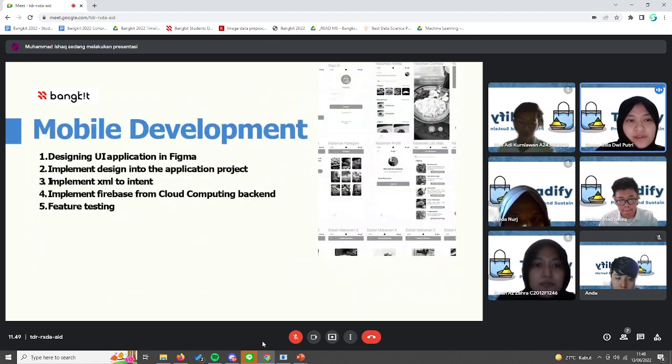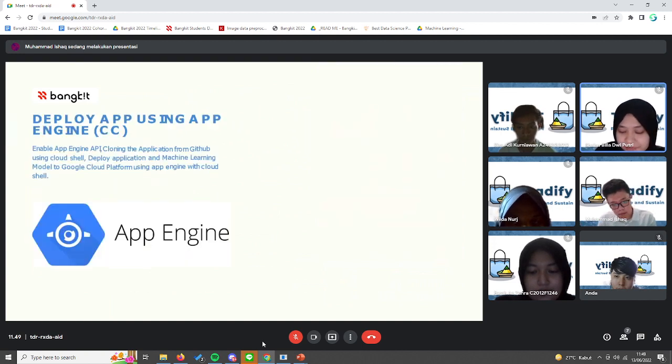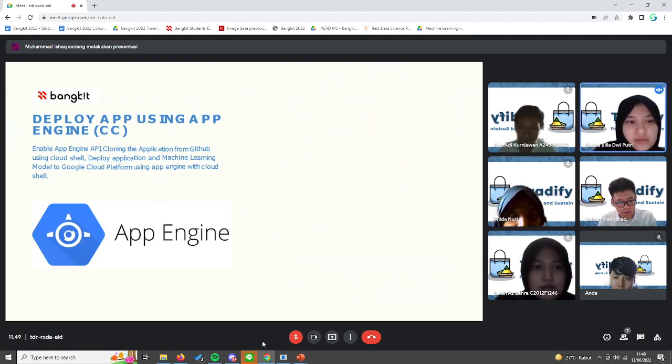And for mobile development, we first design the UI of the application in Figma and then implement the design into the application project. And then we implement XML to intent and we implement Firebase from the cloud computing backend and also feature testing. Next. This is deploying the app using App Engine by cloud computing. And next.